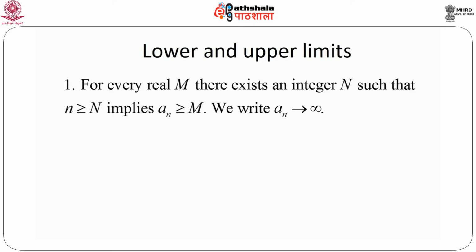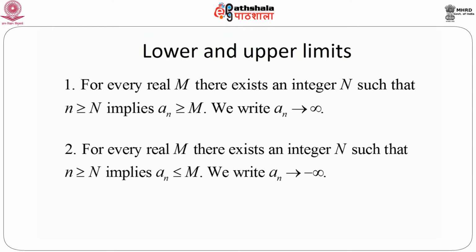We write that a_n goes to infinity as small n goes to infinity. Similarly, for every real number M, there exists an integer capital N such that whenever small n is greater than or equal to capital N, this implies a_n is less than or equal to capital M. So previously it was a_n greater than or equal to M, and now a_n is less than or equal to M. In that case we write a_n goes to minus infinity as n goes to infinity, because we are not putting any other restriction on a_n; for the first and second sequence, only one side is bounded.